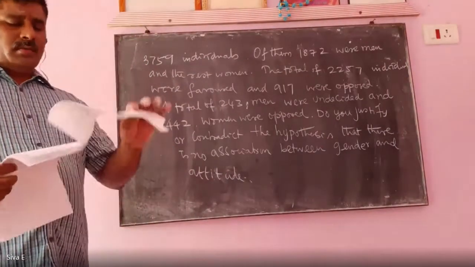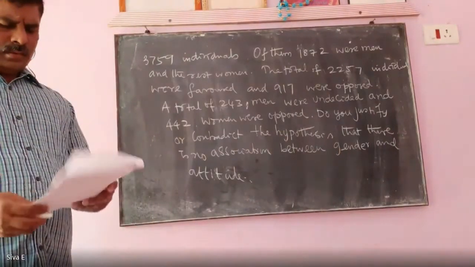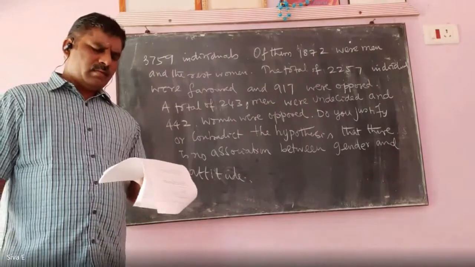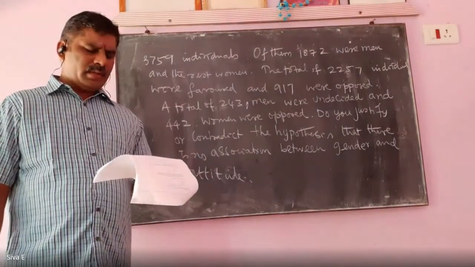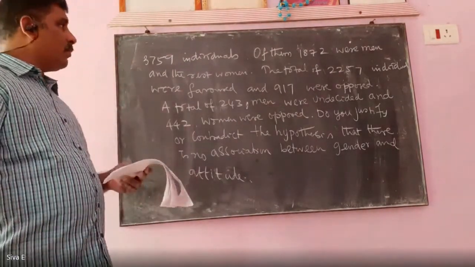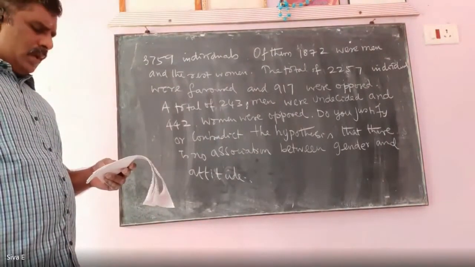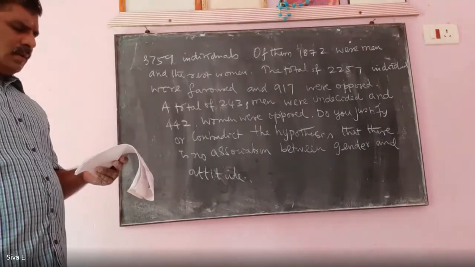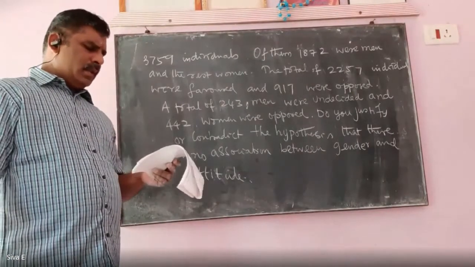I repeat the problem. A total number of 3759 individuals were interviewed in a public opinion survey on a political proposal. Of them, 1872 were men and the rest women.